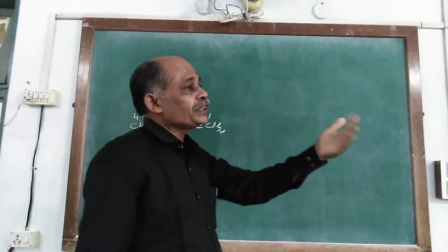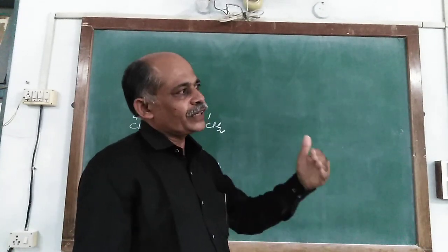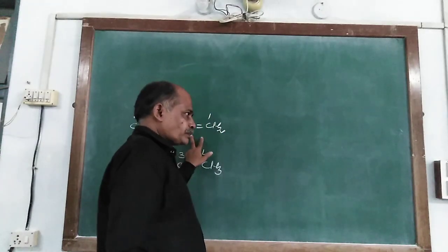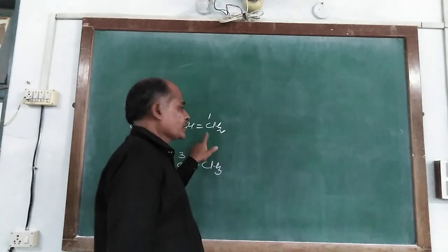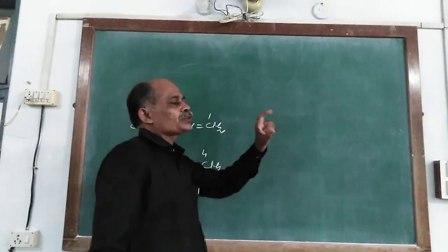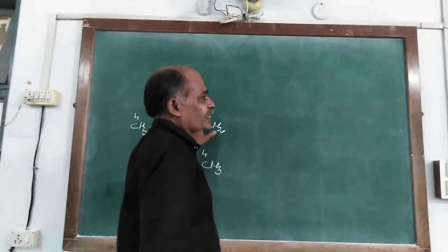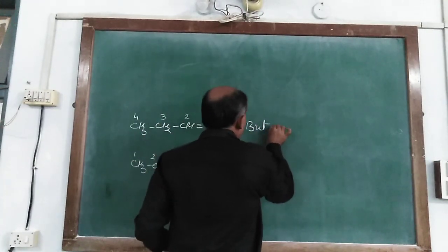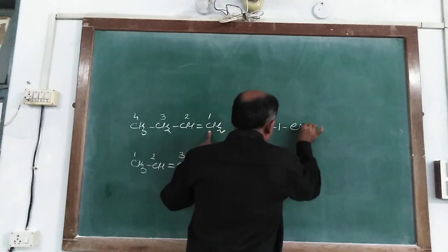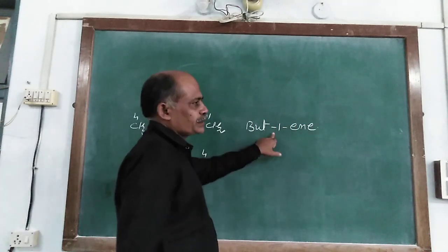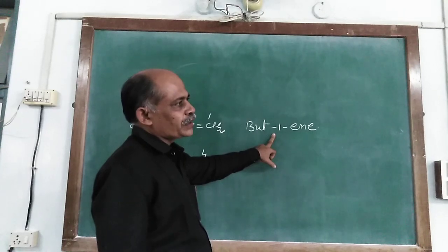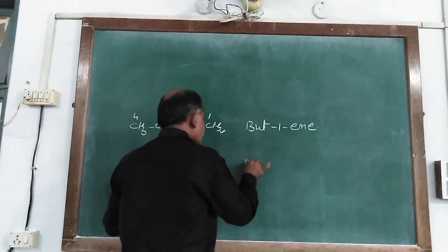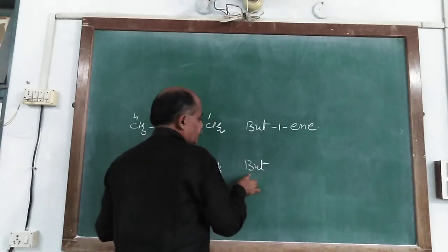But when we write the IUPAC name, only the first number is indicated, not both numbers. So we write but-1-ene, and it has 4 carbons, so it is but.